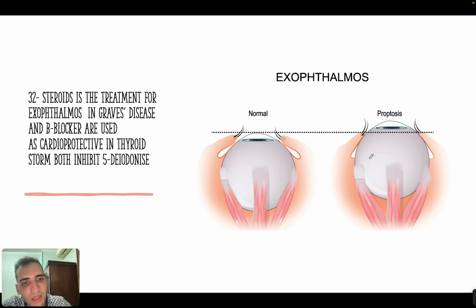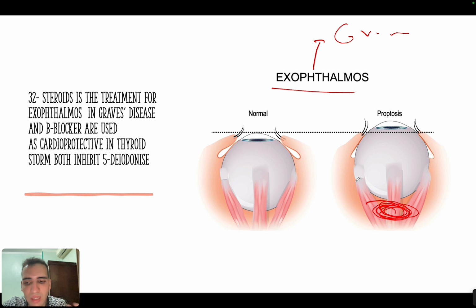Okay, now here is exophthalmos, which you see in Graves' disease, and exophthalmos usually happens from inflammatory mediators here, like glycosaminoglycans, and many inflammatory mediators. So the only way you can treat this patient's condition is either by surgery or by giving anti-inflammatory medication. Now, what's the most important anti-inflammatory medication? Steroids.